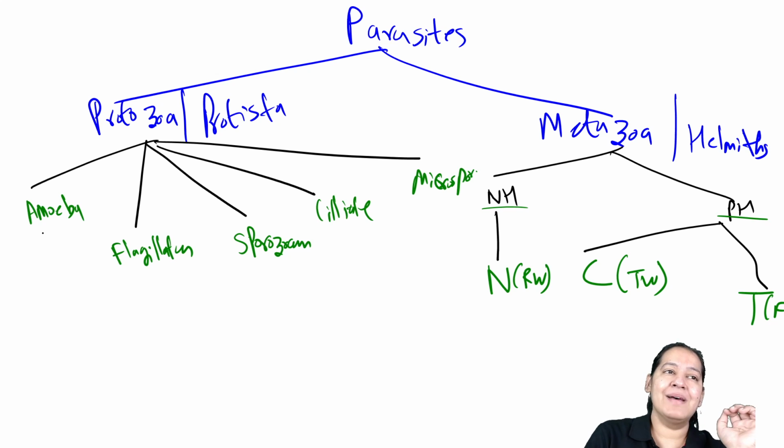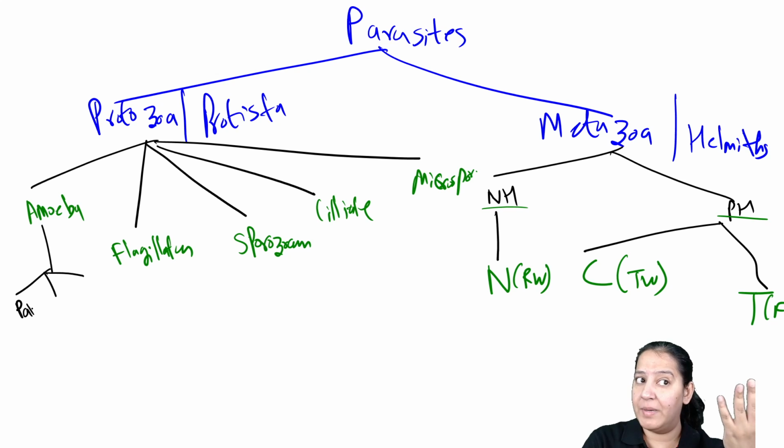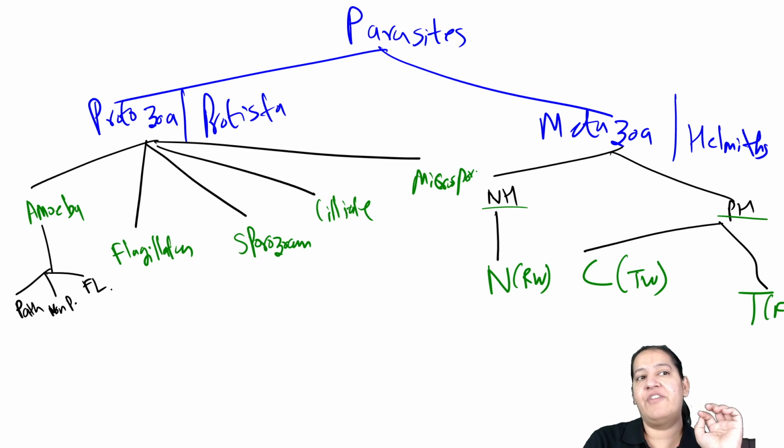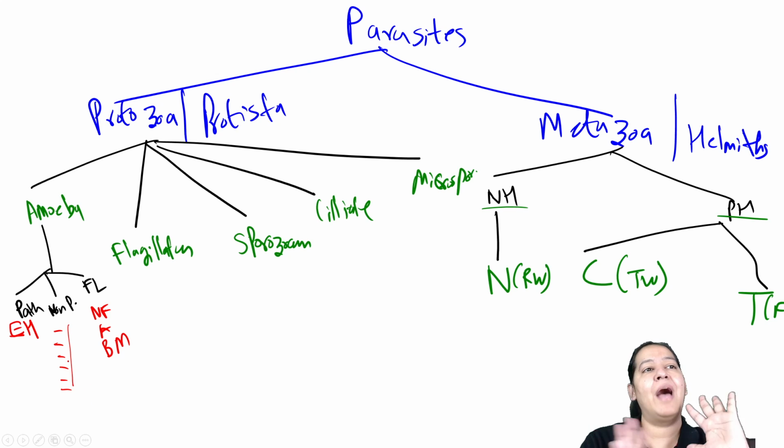Okay. So let me divide amoebas into three categories: pathogenic, which will cause disease in humans, non-pathogenic, which do not cause disease in humans, and free living. Let's finish amoebas first. In pathogenic, only one amoeba was there. What is the name of that amoeba? Entamoeba histolytica. Free living are three: Naegleria fowleri, Acanthamoeba, Balamuthia mandrillaris. Now you must have remembered it. And non-pathogenic are 6. I don't know the names, but you have to learn them. These are commensal. I'm done with amoeba.